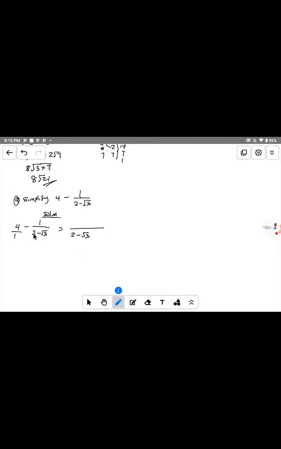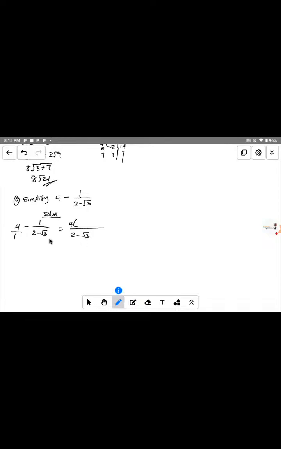Now, to get the value of this, how many times can you see 1 in 2 minus root 3? It is 2 minus root 3. So 2 minus root 3 multiplied by 4, that will be 4 open brackets. I use this 4 to multiply because how many times can you see 1 in 2 minus root 3? It goes 2 minus root 3 times.